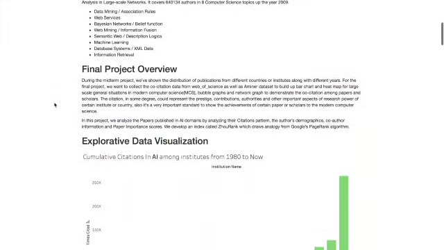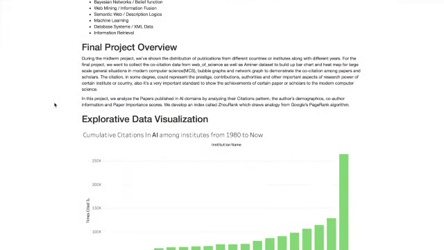During the midterm project, we showed the distribution of publications from different countries or institutes along different years. For the final project, we want to connect the co-citation data from the Web of Science as well as the Aminer data set to build up a bar chart and a heat map for the large-scale general situations in modern computer science, and a bubble graph and a network graph to demonstrate the co-citation among papers and scholars.